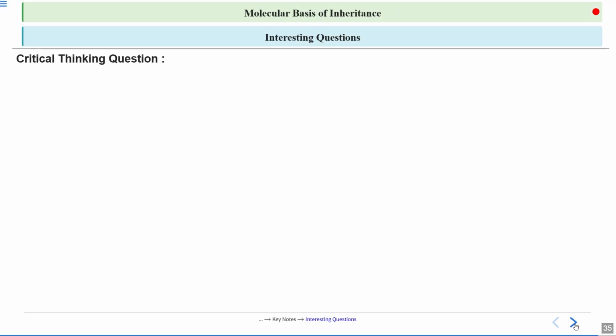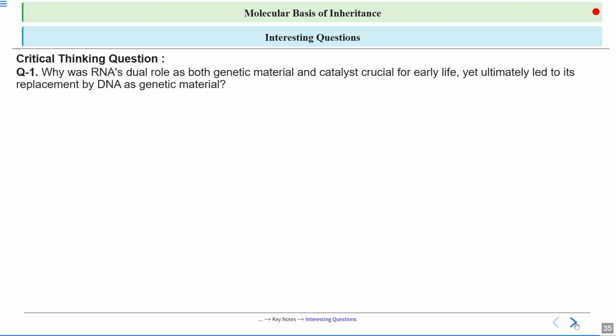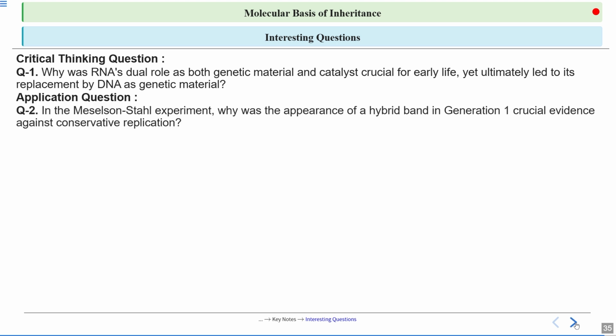Then there are some interesting questions. We have divided the interesting questions in such a way that first is the critical thinking question. You have to think in this question: why was RNA's dual role as both genetic material and catalyst crucial for early life, yet ultimately leads to its replacement by DNA as genetic material? Then the application based question is, in the Meselson-Stahl experiment, why was the appearance of a hybrid band in generation 1 crucial evidence against conservative replication?